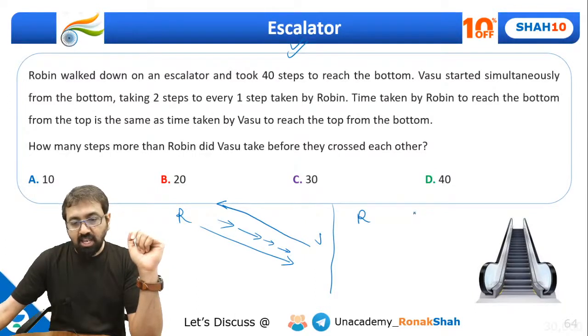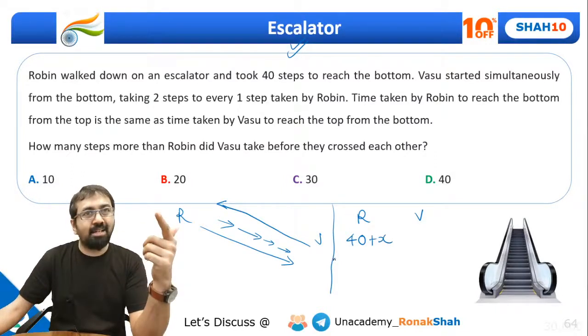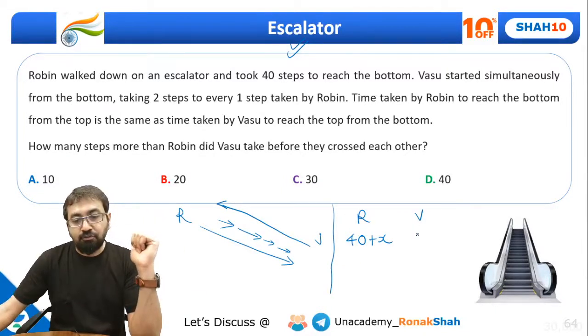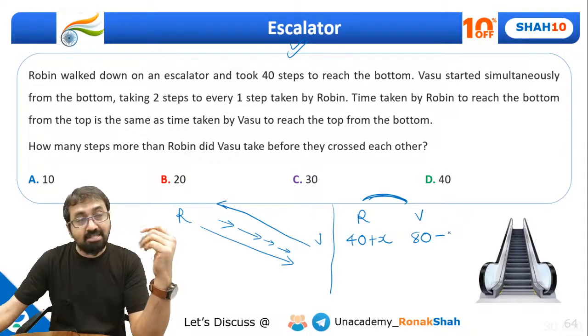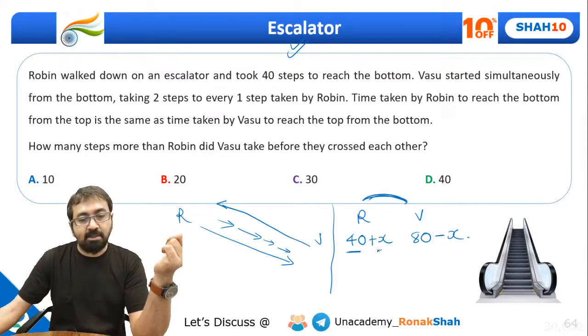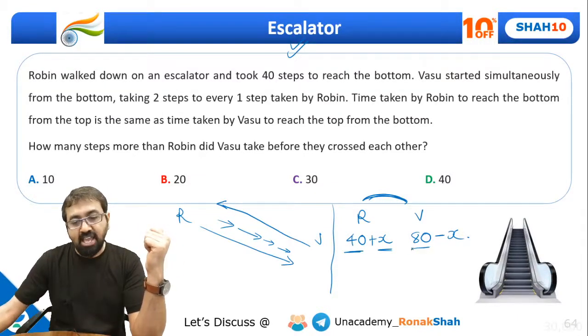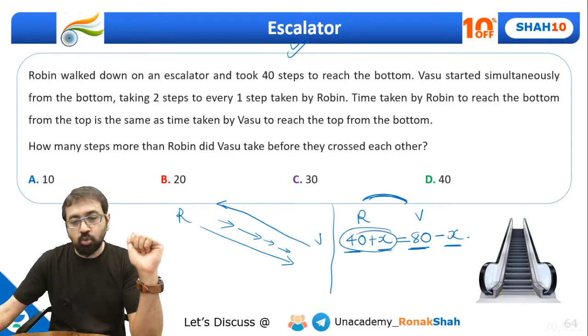Okay, so guys, let's understand this way. Robin takes 40 steps and the remaining steps must be taken by the escalator because the escalator is moving down. Vasu takes double the steps of Robin, that is 80 steps, in the same time. Both are taking the same time, so Vasu must be taking 80 steps and the escalator is pulling him down x steps. Because in the time Robin takes 40 steps, how many will the escalator take? x steps. And in the time Robin takes 40, how many will Vasu take? 80 steps, right? And the escalator will pull him down. So can I say both of these are nothing but the total number of steps.